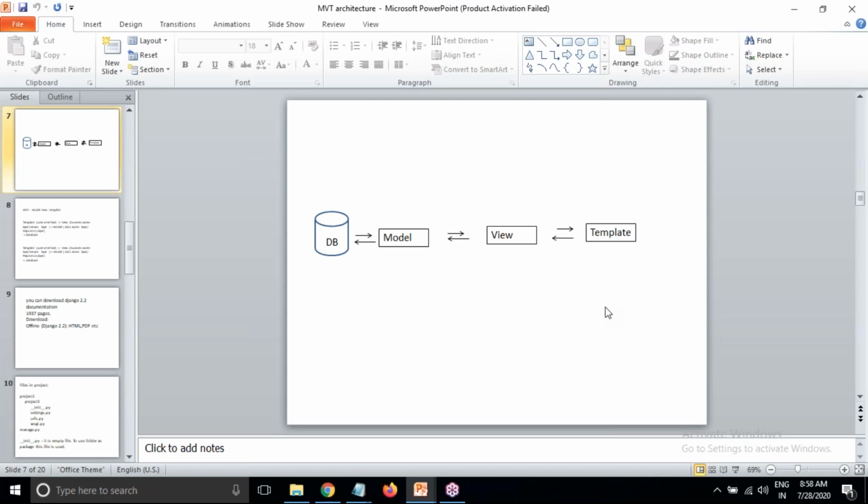And while working with the maintenance of projects, project maintenance is also easier. If a client says there is some problem in the project, then the programmers or developers who are maintaining the project can easily diagnose and identify from where the error is coming. Why? Because everything is separated, so they can identify it easily.